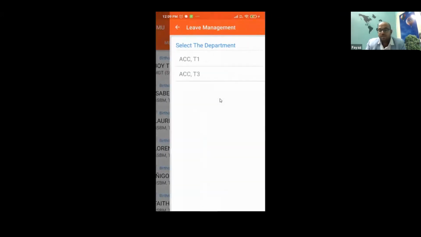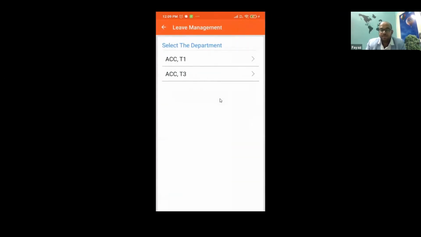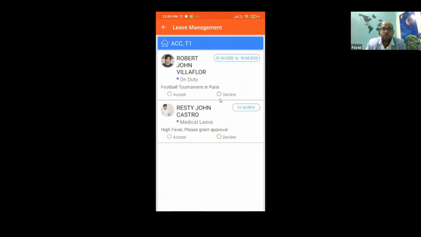And then leave management, whenever any student applies for leave, right? I can simply come and see which student has applied for the leave, from how many days to how many days. And I can simply approve it or decline it based on the reasons.